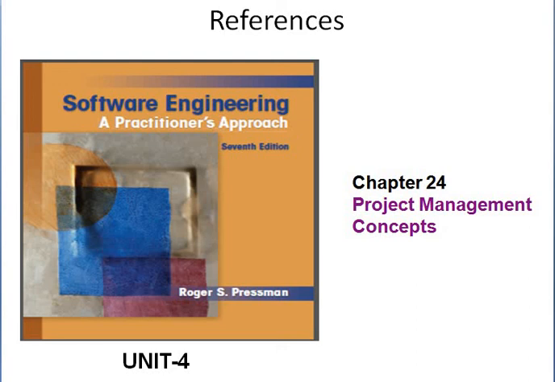So basically building the software system is a complex activity and many people get involved in this activity for a long time. So it is necessary to manage the project, and the project management is carried out with the help of 4 P's.